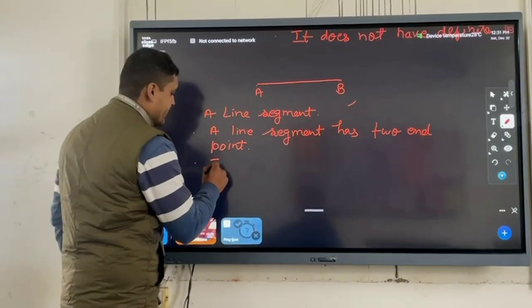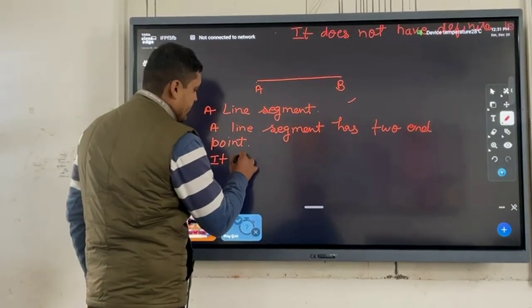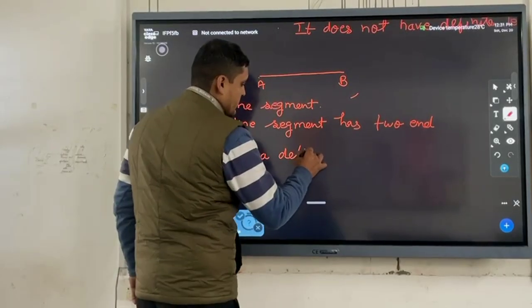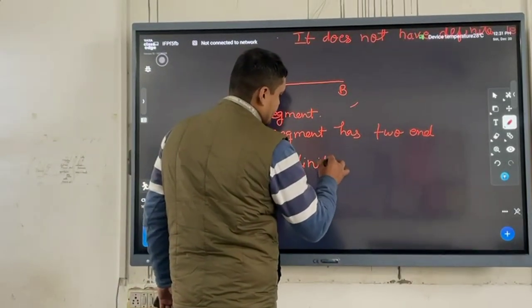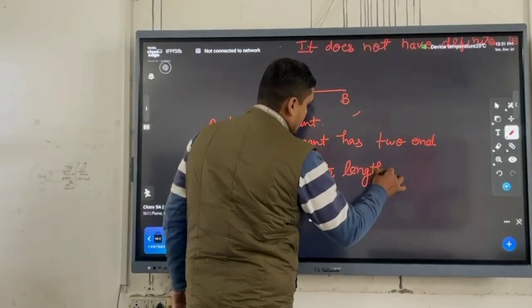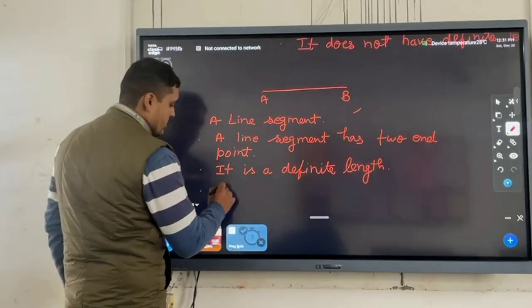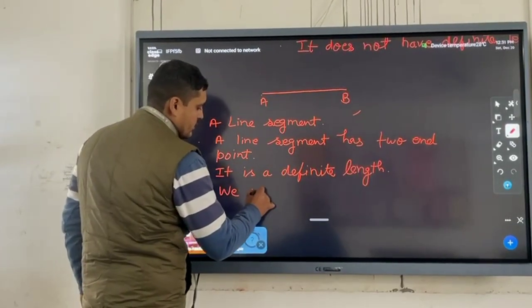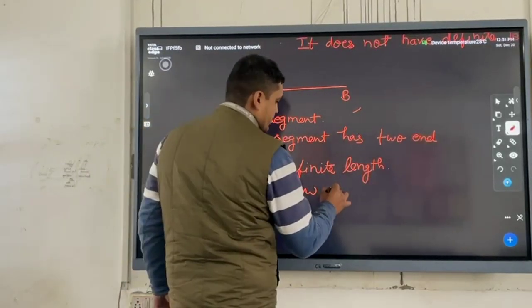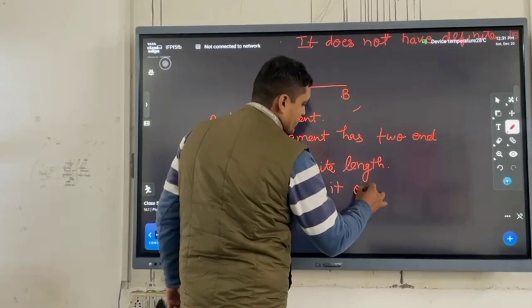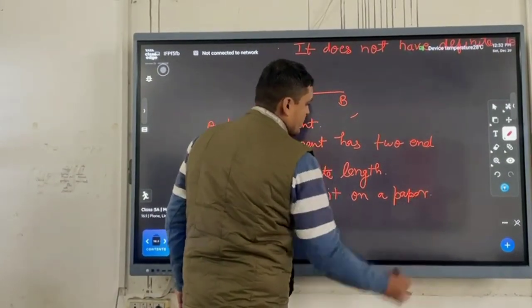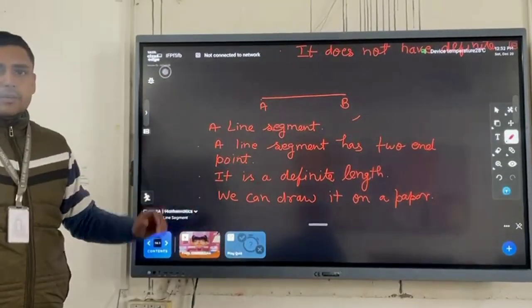It has a definite length, so we can draw it on a paper.